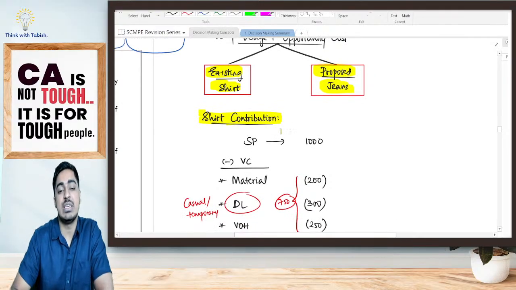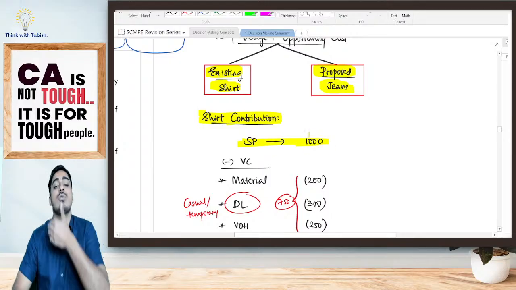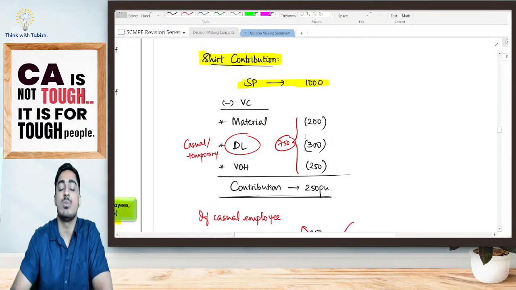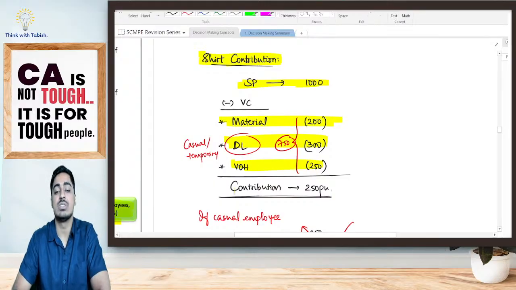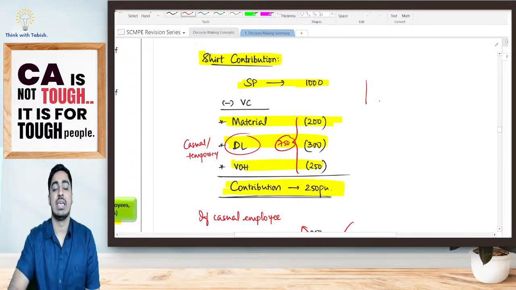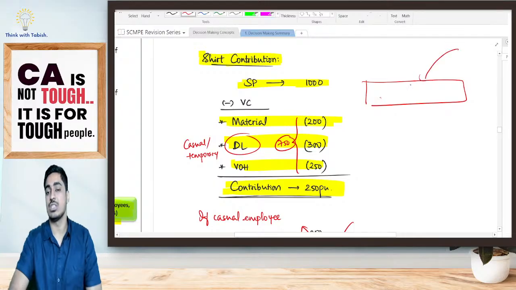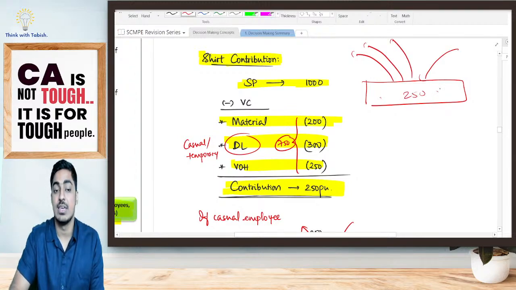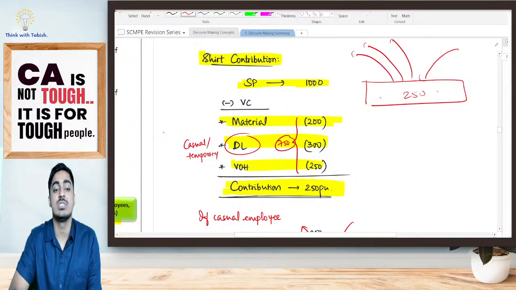When I was selling shirt, how much contribution I used to make? I used to sell my shirt at 1,000 rupees. I was incurring my variable cost. What all variable cost I was incurring? Material 200 rupees, direct labor 300 rupees, variable overhead 250. I was getting a contribution of 250 rupees. Now look at this, what I am telling. I am getting selling price of 1000 rupees. What all I am paying? Material 200, direct labor 300, variable overhead 250. That means net I am having 250.